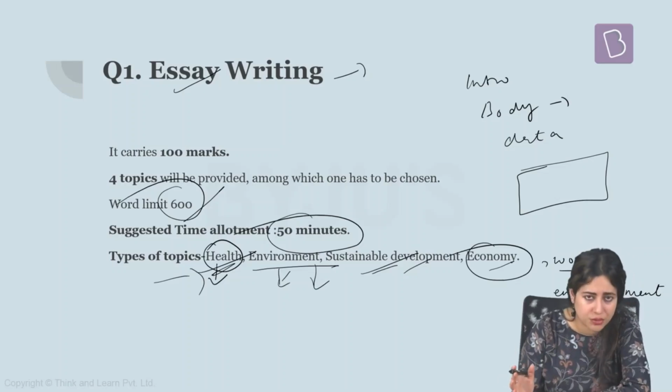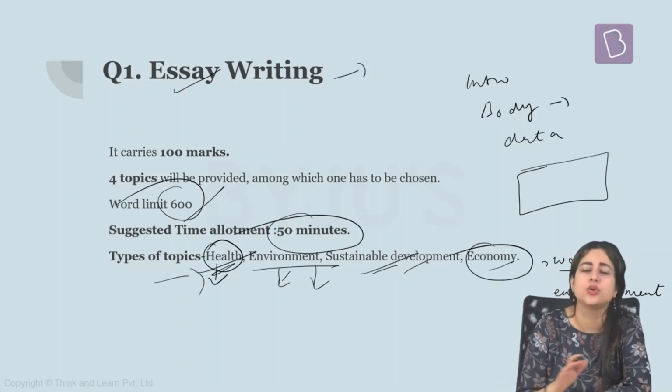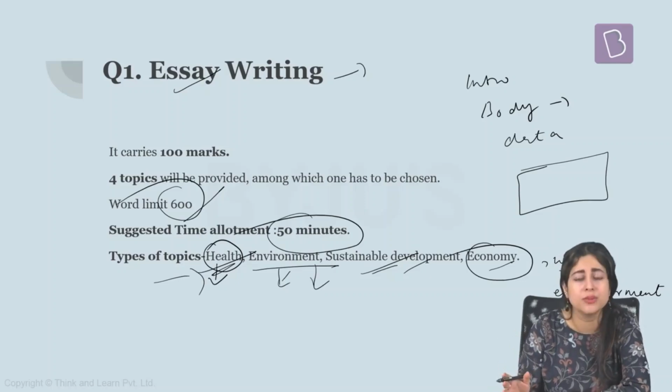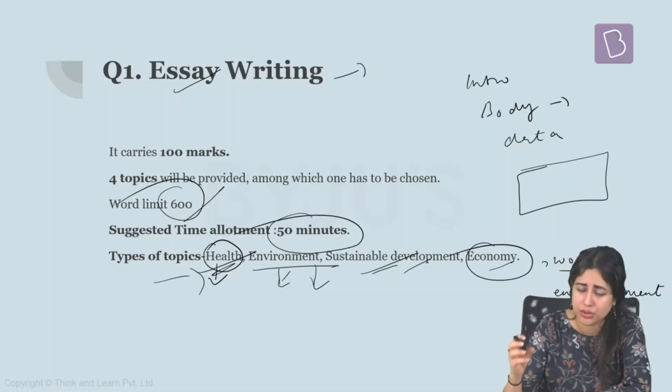But coherence is very important. Do not deviate too much from the topic. Always include important data and recent news into the topic. Also, always make sure that you use a simple, easy to understand, lucid language here. Don't use very difficult words. Don't use very difficult phrases. Write in a proper, structured manner. Sentence formation should be good. The words used should be very interesting, not necessarily difficult. Also, make sure your punctuation is all in place. Besides that, give a proper format or structure to the essay: introduction, body, and then conclusion.